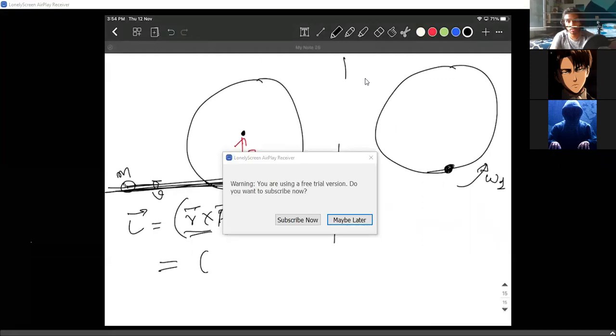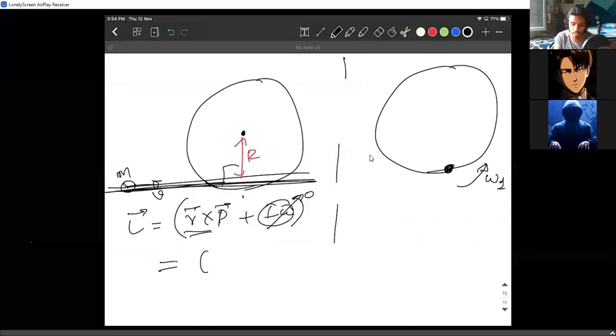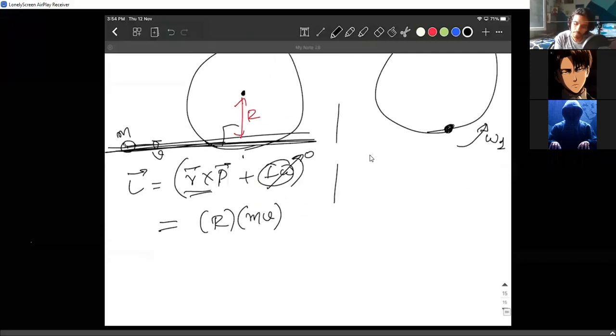Since they are perpendicular to each other anyway, you don't really have to write the cross product. So I'm directly writing r into mv. The disk and the particle system initially has an angular momentum mvr. Now they're moving combinedly. This is L initial, this is L final.